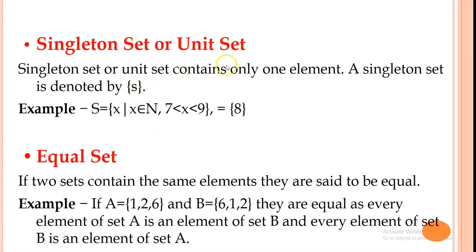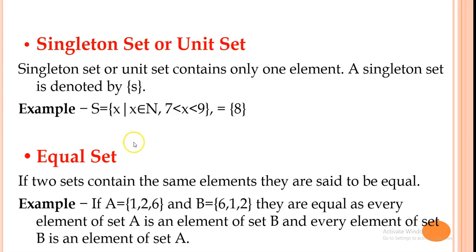Singleton set or unit set: a singleton set or unit set contains only one element. A singleton set is denoted by S, and S equals X such that X has the property that it is a natural number in between 7 to 9. So in between 7 to 9, 8 is the only one element there. So it is called a singleton set.